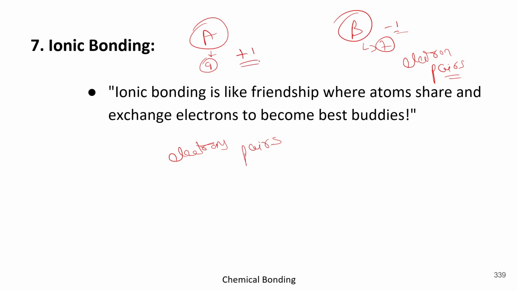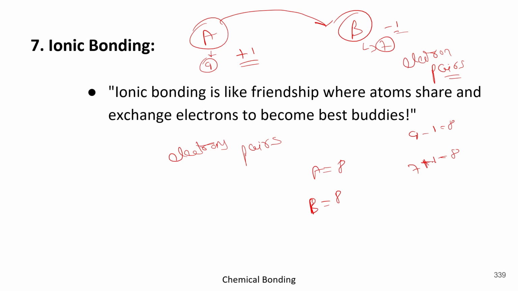Got it? So what could be done is this scenario. So does A will have 8 and B will have 8. So to manage this scenario, A can give his 1 electron to B. So that's why 9 minus 1 will be 8 and 7 plus 1 will be 8. So that's how they both can solve their issue.